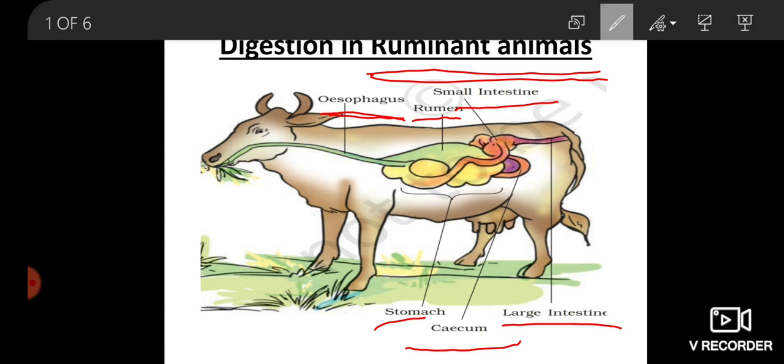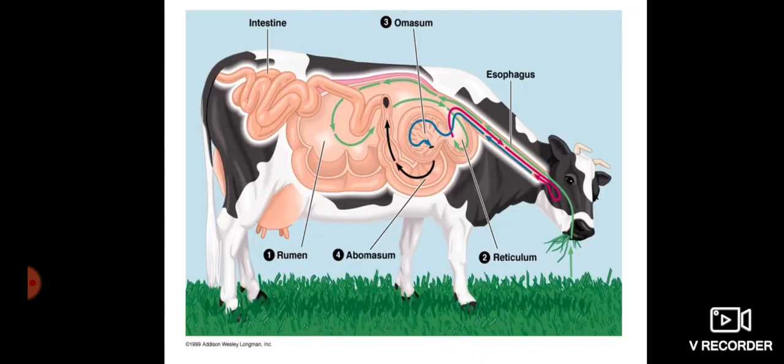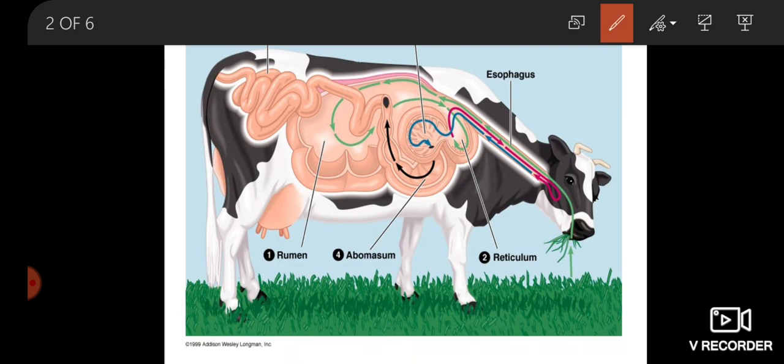In this diagram, you see there are four chambers in the digestive system of a cow or ruminant animal. First is rumen, second is reticulum, third is omasum, and fourth one is abomasum. Okay, and you see how the digestion in a grass eating animal or ruminant animal takes place.